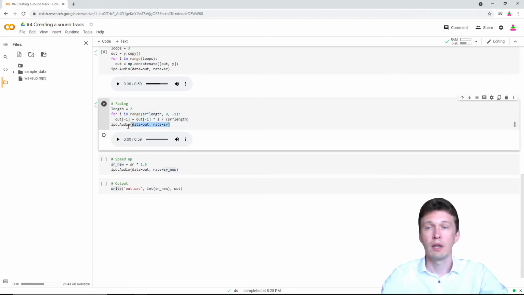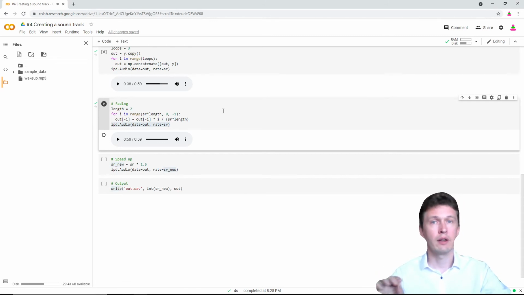So once again we show this audio control. It is the same length, almost a minute, and let's listen to the last seconds of it. You see, there is a smooth fading in the end, last 2 seconds.